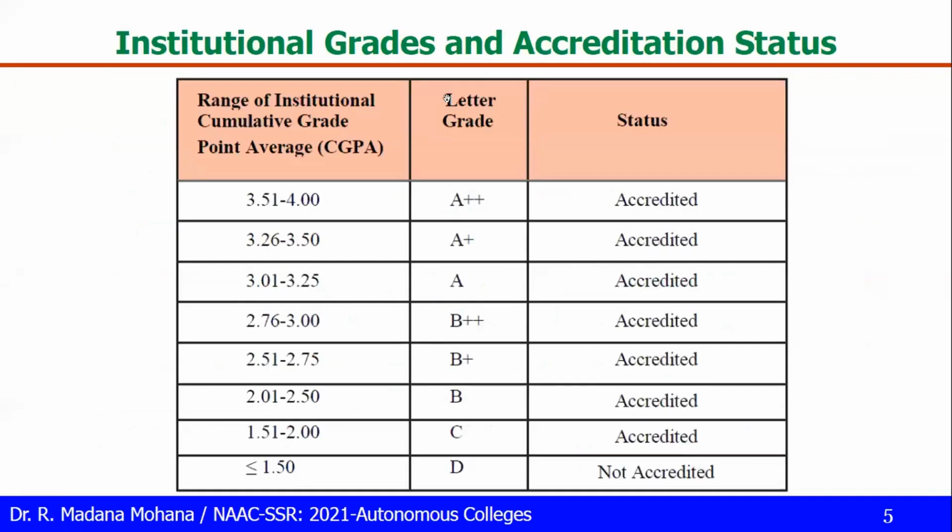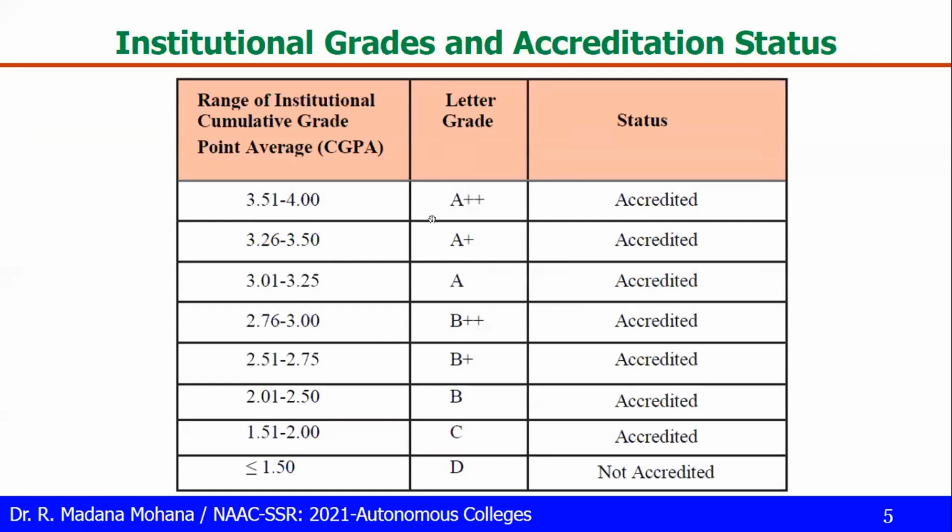Okay, now institutional grades and status. Nowadays, if you want to go for autonomous status, our minimum criterion is that we have to secure at least a NAAC A grade, or if it is a technical college, for National Board of Accreditation, NBA accreditation, at least 3 UG programs with a minimum 675 score out of 1000. For other than technical colleges, where NBA is not applicable, they compulsorily have to stick to NAAC with a minimum A grade to apply for autonomous status.